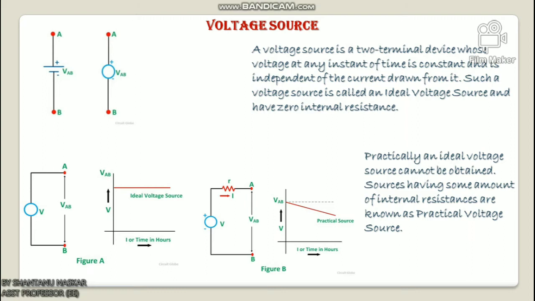The symbolic representation of the ideal and practical voltage source is shown here. Okay, look at this symbol. These are the two symbols. Figure A shows the circuit diagram and characteristics of the ideal voltage source, and figure B gives the circuit diagram and characteristics of the practical voltage source. Some examples of voltage sources are batteries and alternators.